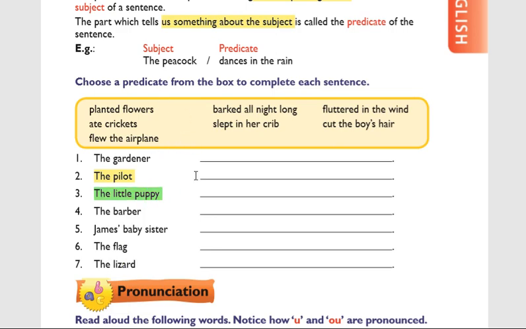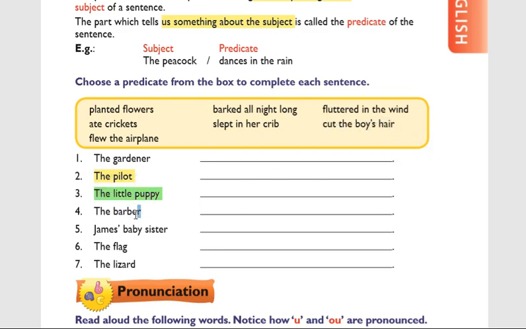Yes, the little puppy barked all night long. So the little puppy is the subject, barked all night long is the predicate. Next, the barber. What will the barber generally do? Yes, cut the boy's hair. So the barber is the subject, cut the boy's hair is the predicate.